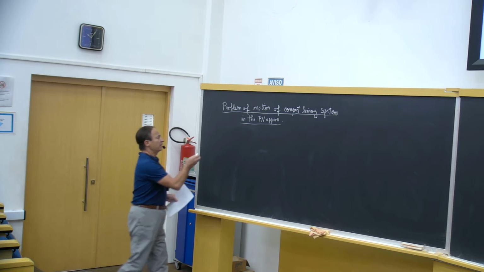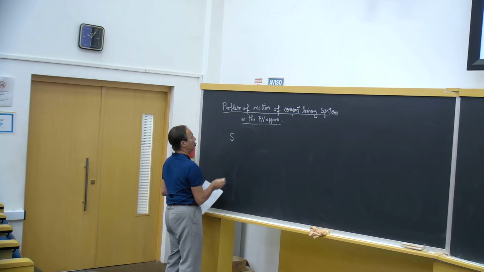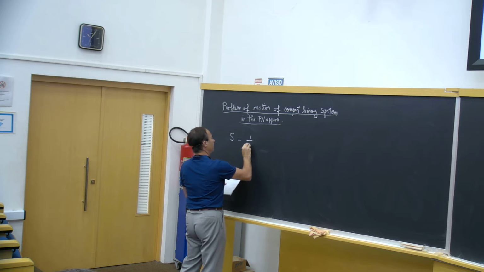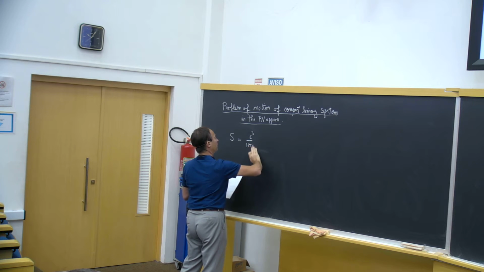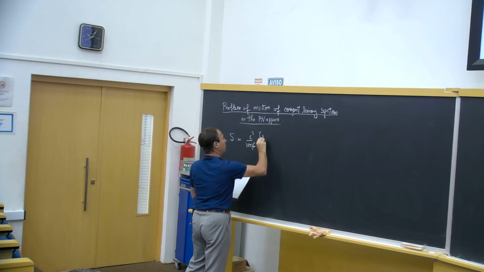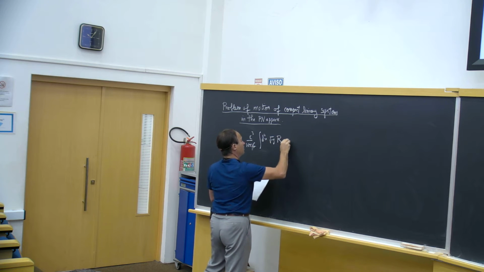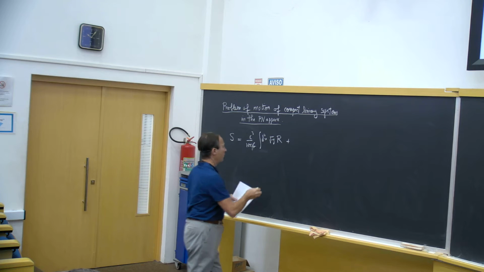So again, we have the action of general relativity, which will be the Einstein-Hilbert action plus a matter action.